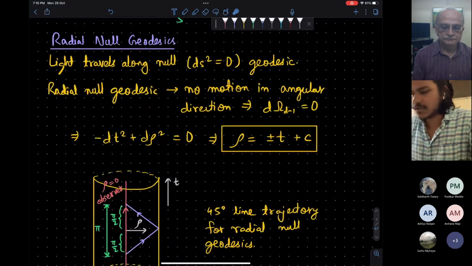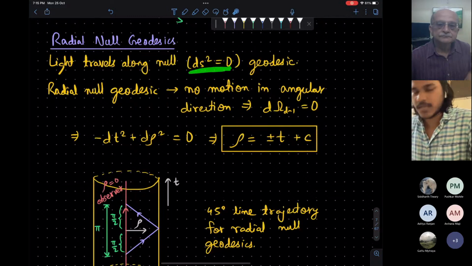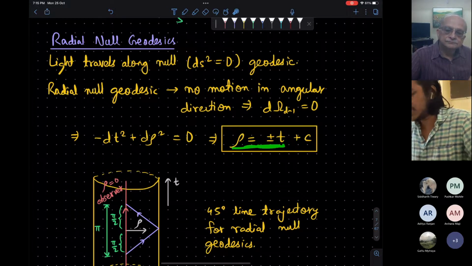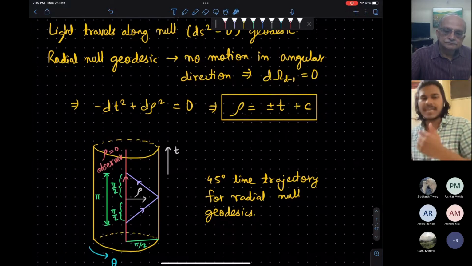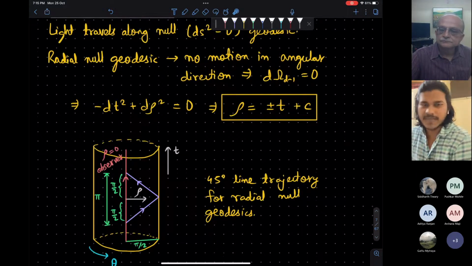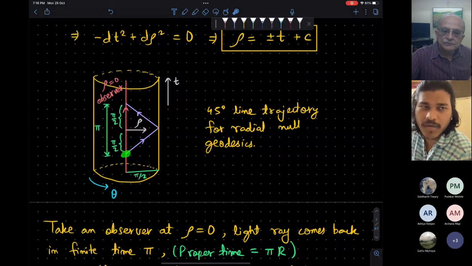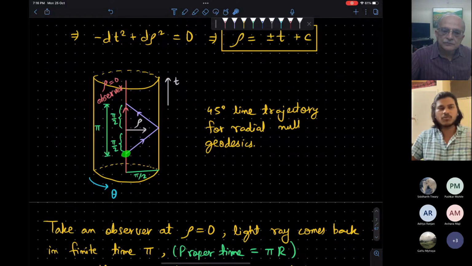Okay, so now we look at the null curves. The null curves correspond to ds square equal to 0, and we find that rho is plus or minus t as the solution for the null curve. So the light ray travels at 45 degrees. Suppose you are sitting at the origin in this coordinate system; note that this space is homogeneous, so any point is equivalent to any other.